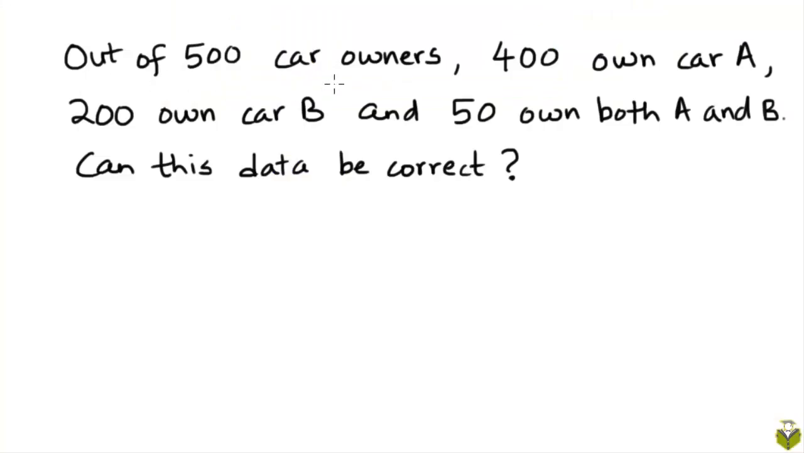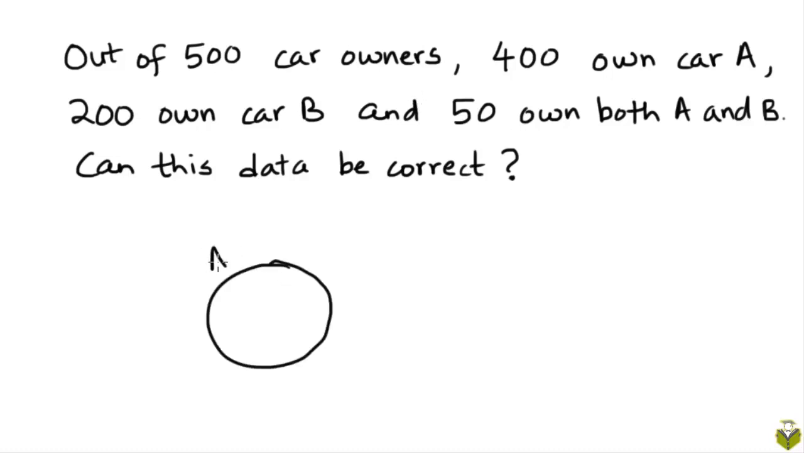Out of 500 car owners, 400 own car A, 200 own car B, and 50 own both cars A and B. Can this data be correct, or is it impossible to have such values? Let's draw a Venn diagram.